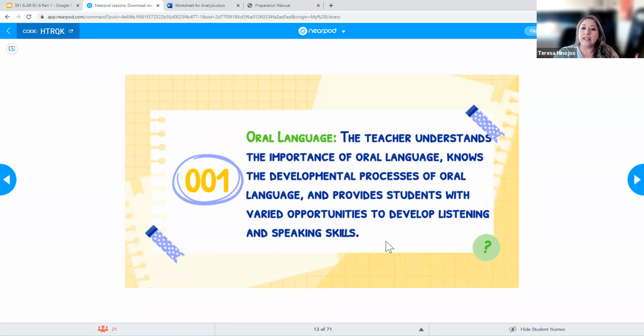So this is just looking at those strategies and ways that you can provide students the opportunities to work on that oral language. Because if they have good oral language, that's going to help them with reading. It's going to help them with comprehension. It's going to help them with all of that, right? So this is this main pillar that students need to be proficient readers.